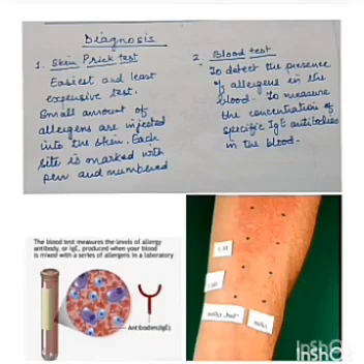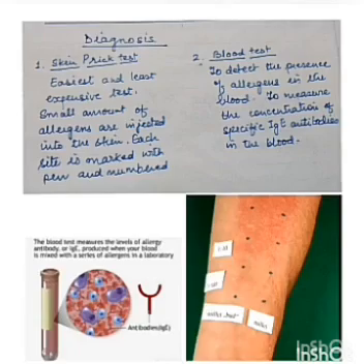Now, how can this allergy be identified or diagnosed? Allergy is one of the major causes of illness all over the world, and some tests are needed to identify the antibodies and the allergens which have induced their formation in the body. Two different tests are there. These are the skin prick test and the blood test.